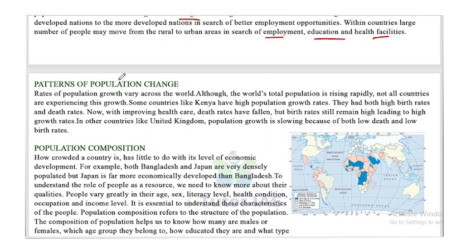Now, patterns of population change. Rates of population growth vary across the world. Although the world's total population is rising rapidly, not all countries are experiencing this growth. Some countries like Kenya have high population growth rates. They had both high birth rates and death rates. Now, with improving healthcare, death rates have fallen, but birth rates still remain high, leading to high growth rates. In other countries like the United Kingdom, population growth is slowing because of both low death and low birth rates.